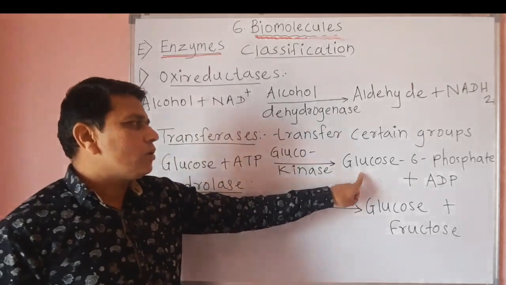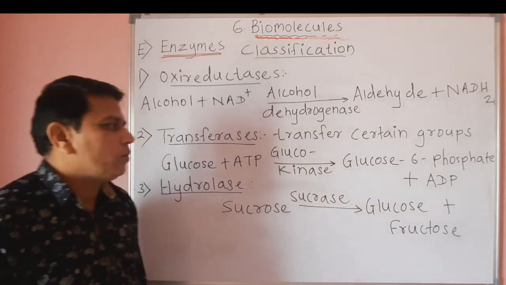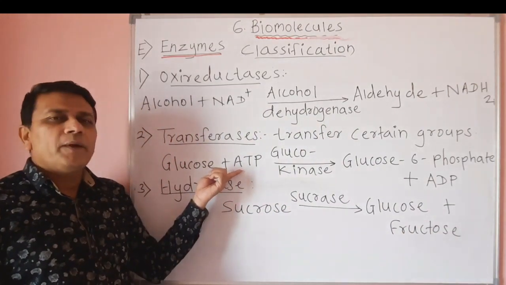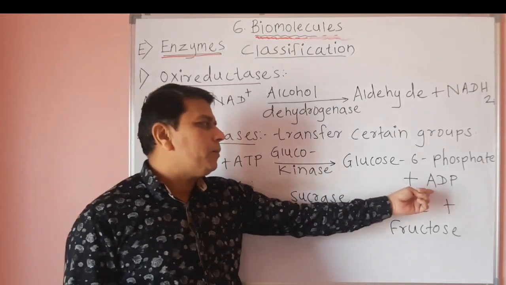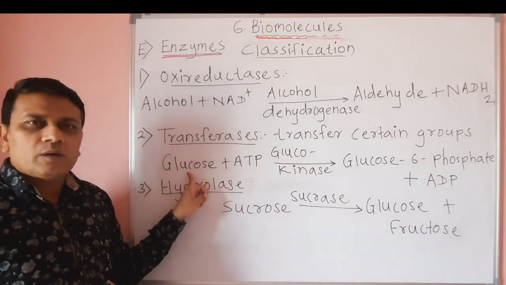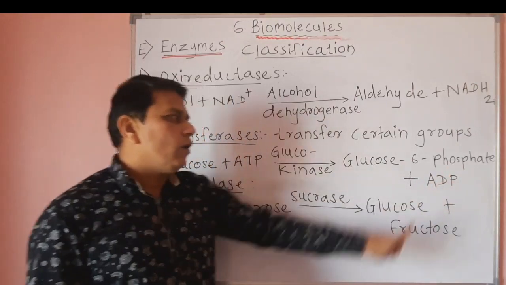Then glucose 6-phosphate and ADP are produced. That means phosphate is removed from ATP, ATP is converted into ADP, and the phosphate gets added to the glucose to produce glucose 6-phosphate.